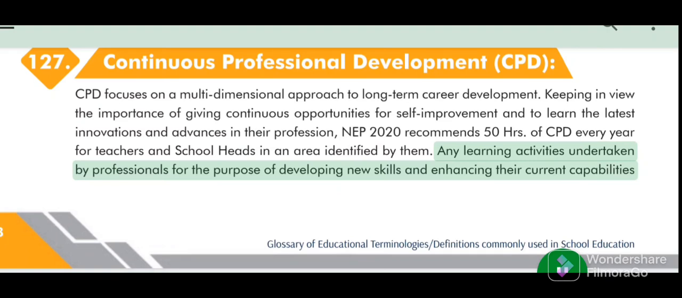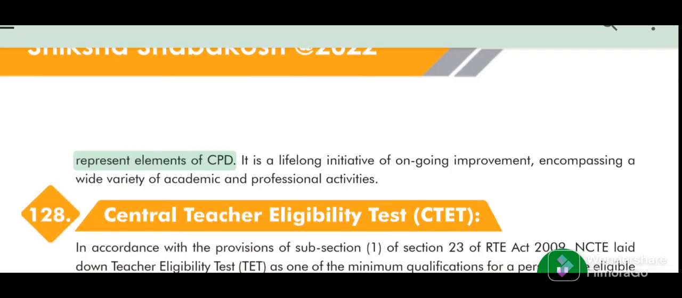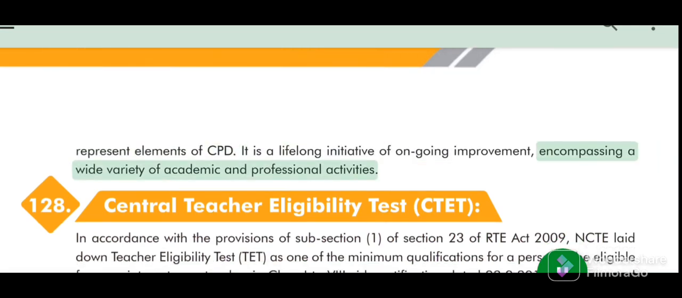Glossary of educational terminologies. Definitions commonly used in school education. 69. Shiksha Shabdkosh 2022. Represent elements of CPD. It is a lifelong initiative of ongoing improvement, encompassing a wide variety of academic and professional activities.